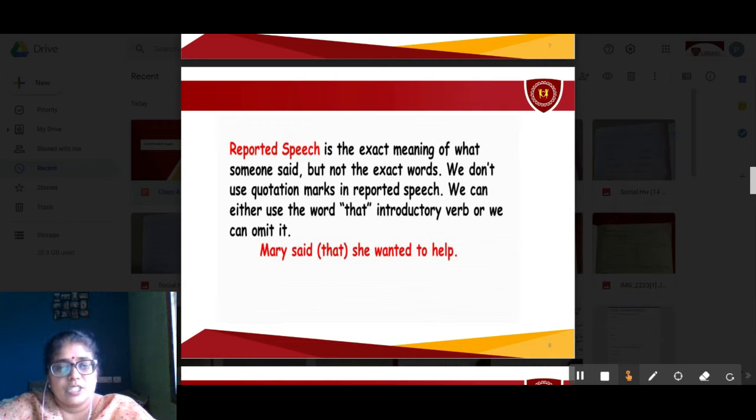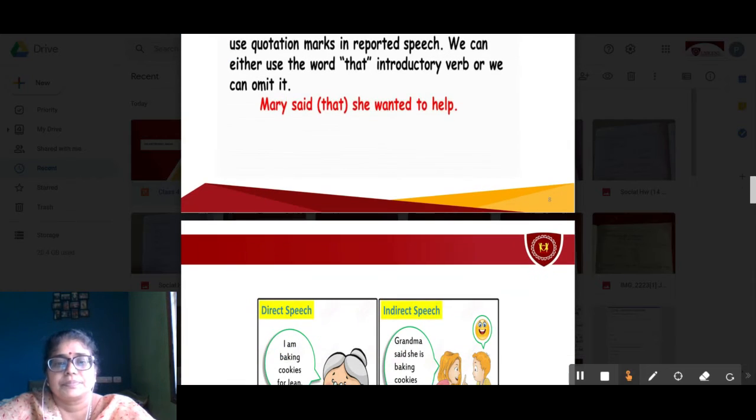This is the indirect speech of the direct speech we have seen in the previous three or four slides. "I want to help," Mary said. That was given as an example in the direct speech. Here, Mary said that she wanted to help. This is indirect speech, because these words are said by someone else, repeating what Mary has said.